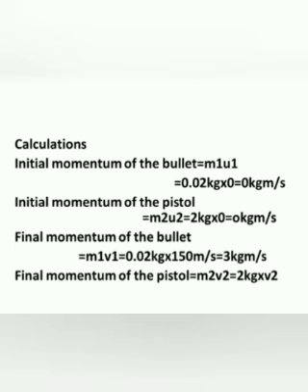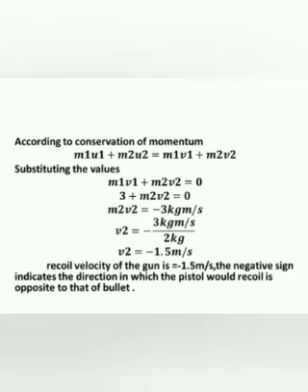Then final momentum of the pistol, m2 v2. We know m2 is 2 kilogram, but v2 we don't know. So 2 kilogram into v2. Then we can equate by using conservation of momentum. According to conservation of momentum, m1 u1 plus m2 u2 is equal to m1 v1 plus m2 v2. The first term and second term become 0 because u1 and u2 are 0.